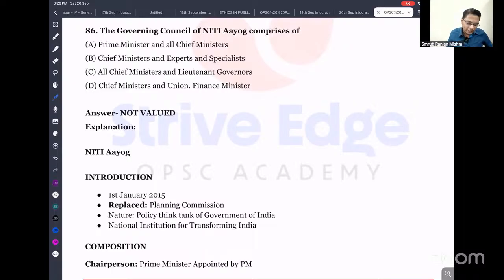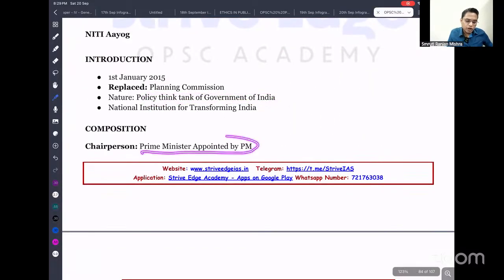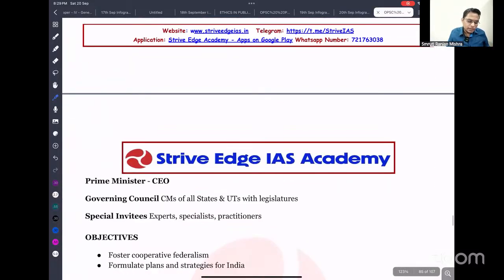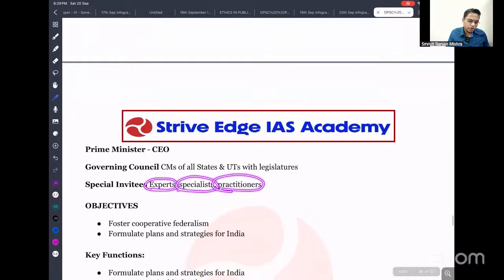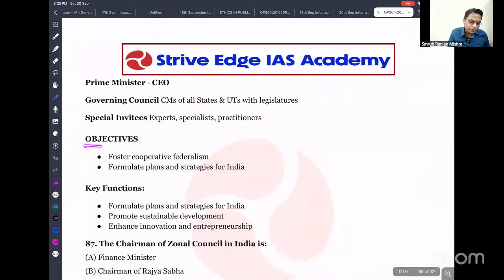So this is what acts as a think tank for the Government of India. Composition: it is headed by the Prime Minister and the CEO, the Chief Executive Officer. The governing council consists of the Prime Minister and all the Chief Ministers and UTs. This is what is called the board, all members are there. Special invitees can be experts, specialists and practitioners. So what are the objectives of NITI Aayog?